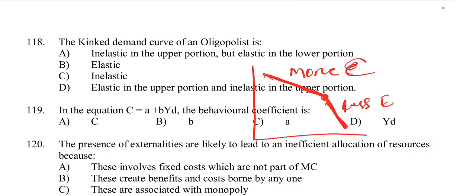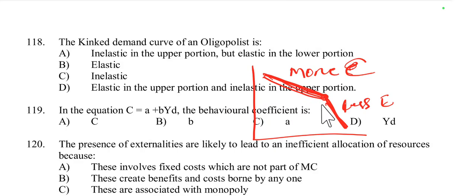So inelastic in the upper portion, no. It is the opposite. Then the fourth one, elastic in the upper portion.